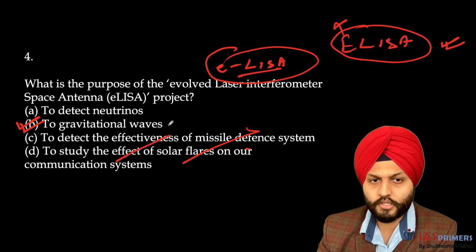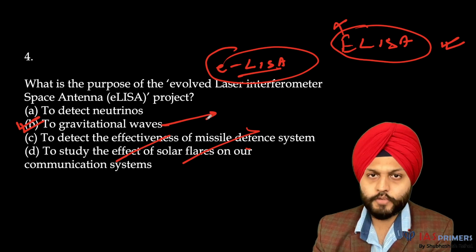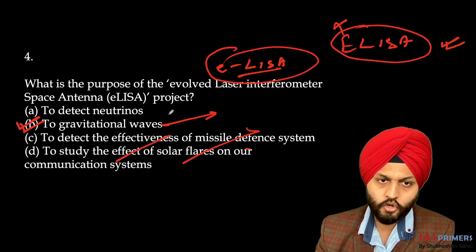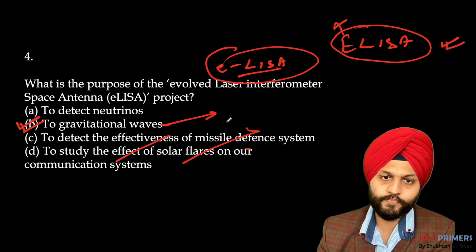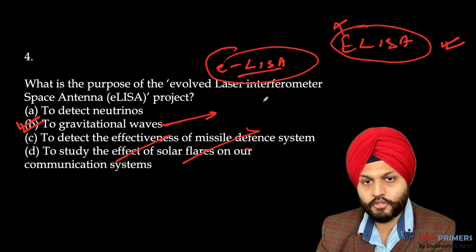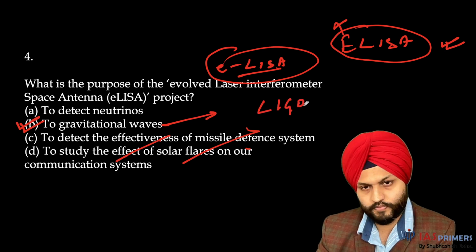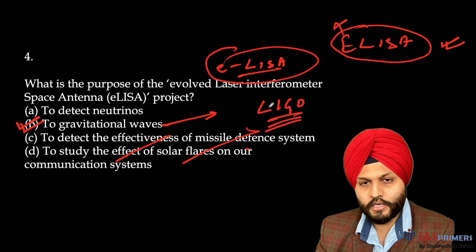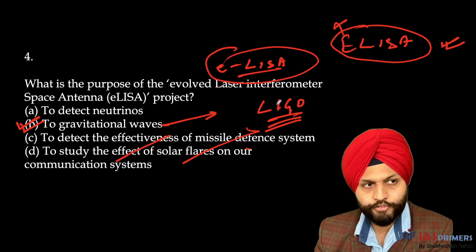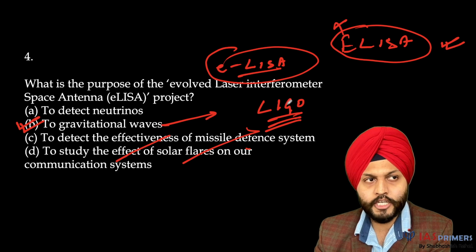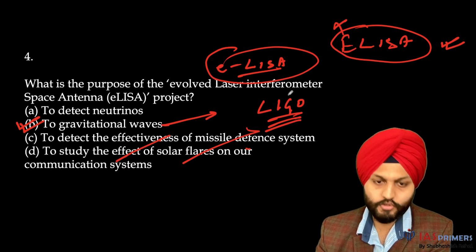And even the government of India is deeply invested in the knowledge of gravitational waves. It is working with the US. India and US are working together on this, on a scheme known as LIGO. Laser Interferometer Gravitational-wave Observatory. So they are working on this.